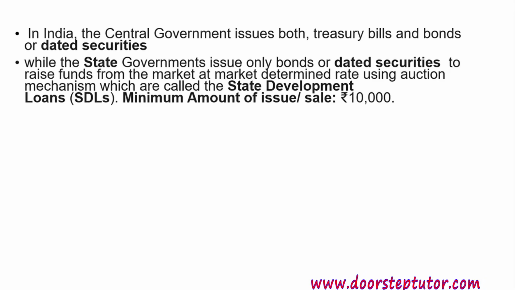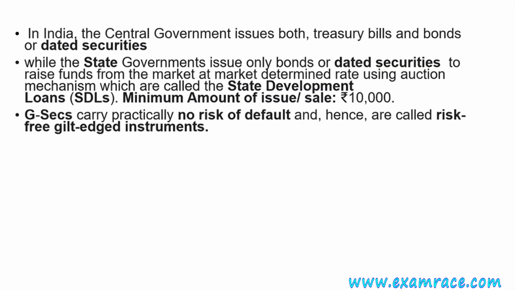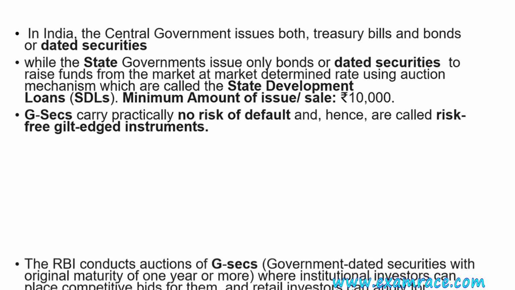So while the state government issues only bonds or dated securities to raise funds from the market at market determined rate using auction mechanism, it is called state development loans. The minimum amount of issue or sell here is 10,000, whereas G-secs carry practically no risk of default and hence are called risk-free or gilt-edged instruments.